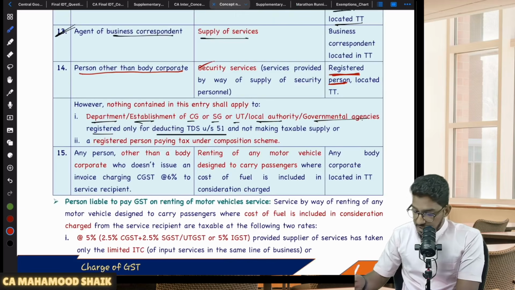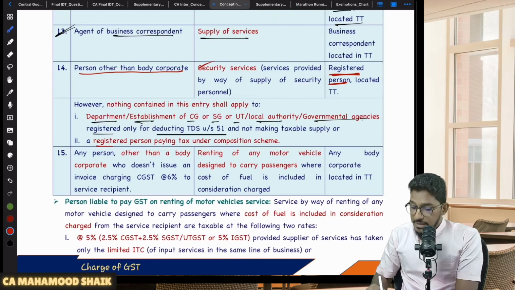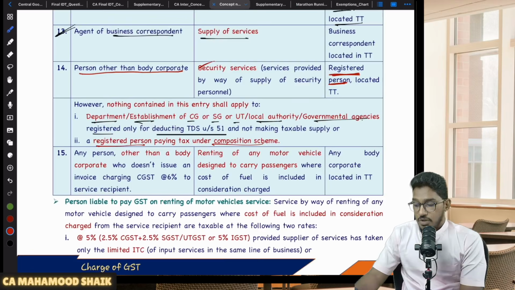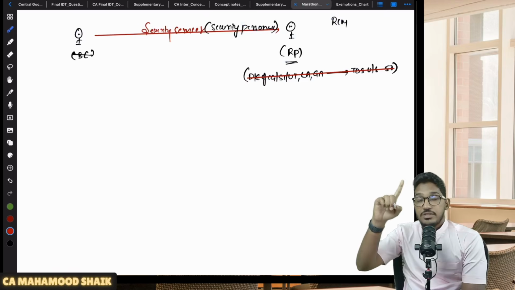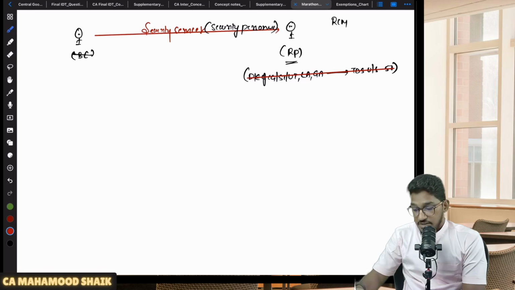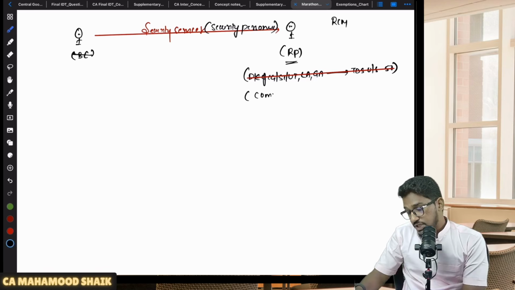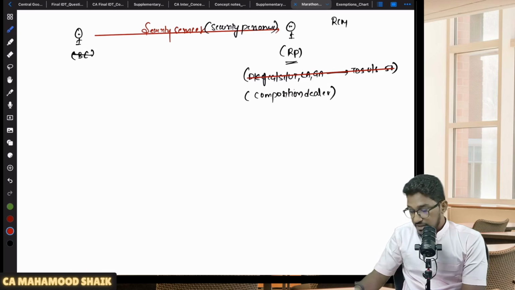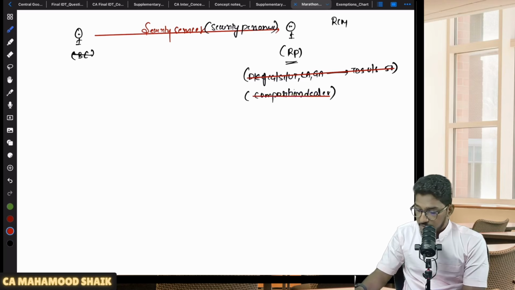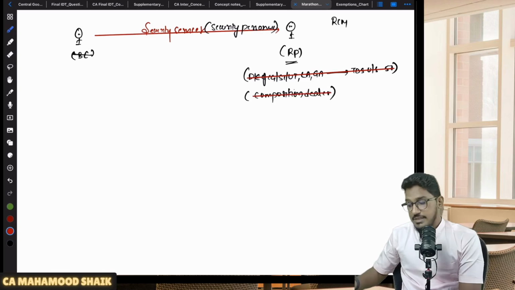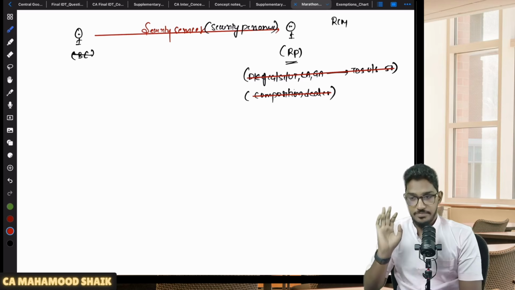And one more case where RCM will not become applicable is when the recipient is a registered person paying tax under the composition scheme, same as renting of immovable property other than residential dwelling. So the recipient is a registered person, but he is a composition dealer. Then also RCM will not become applicable. Then forward charge will become applicable. Don't say exempted.